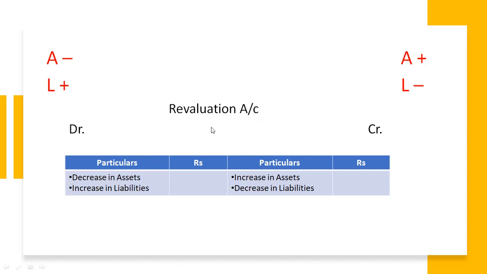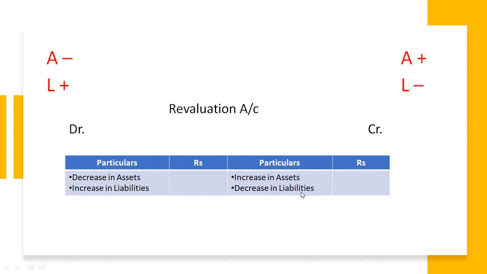In the revaluation account, whenever there is a decrease in assets, we record it on the debit side. If any asset is decreased, we have to record it in the debit column. If any machinery is decreasing, we have to record it in the debit column. And if the same asset, machinery, stock, furniture or any other fixed assets are increasing, then we have to record it in the credit column or credit side.